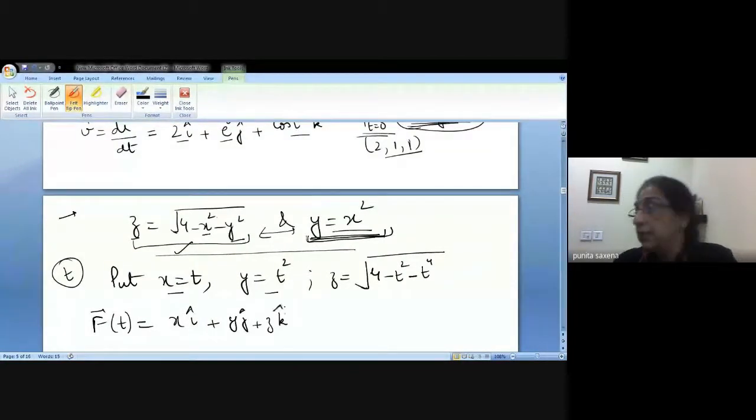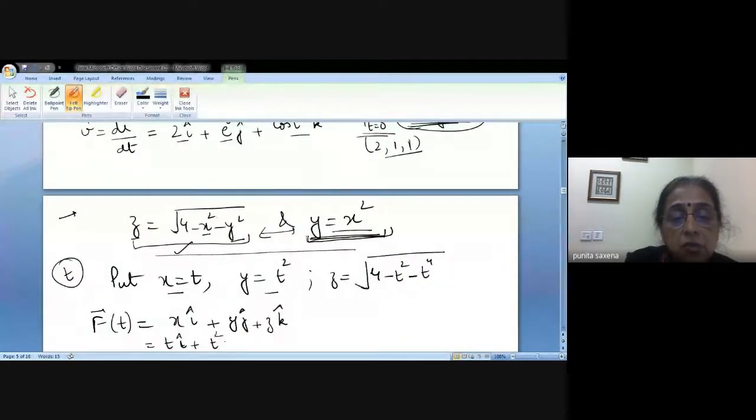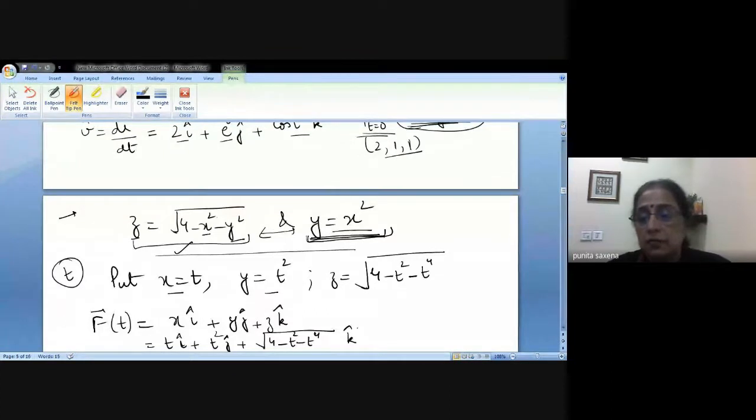So this will be ti plus t square j plus under the root 4 minus t square minus t to the power 4 k, isn't it?